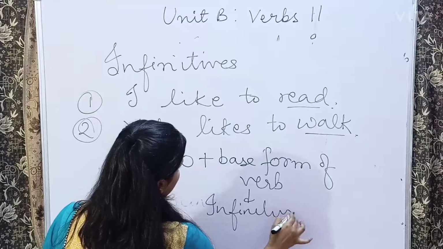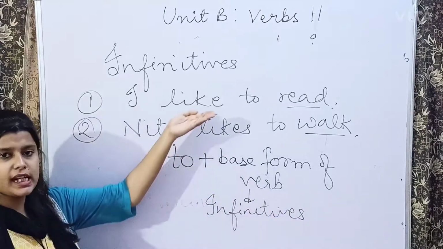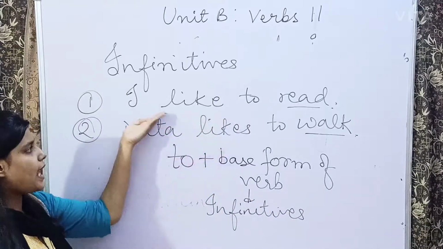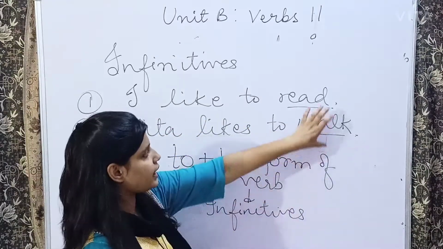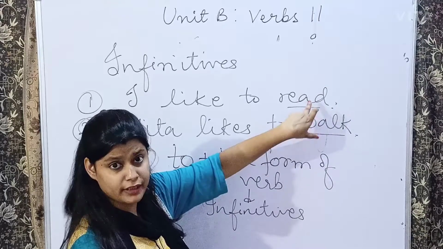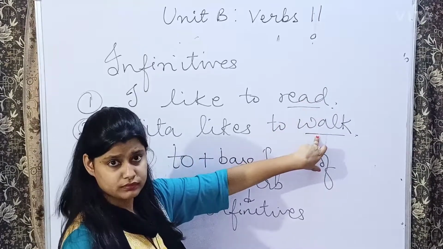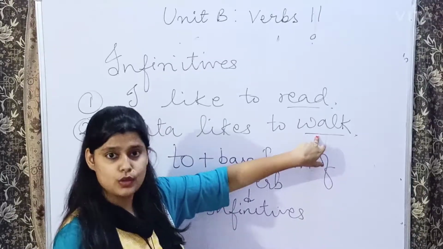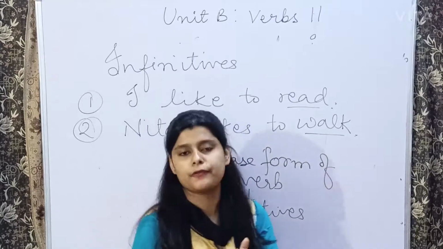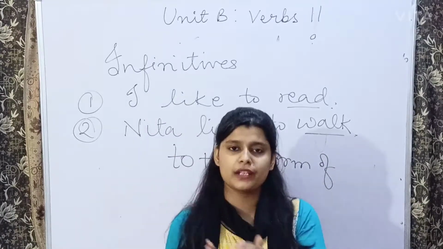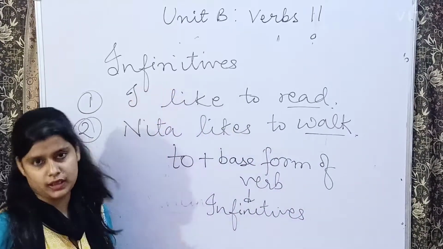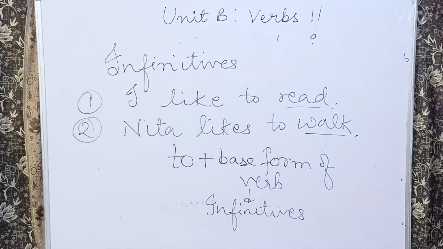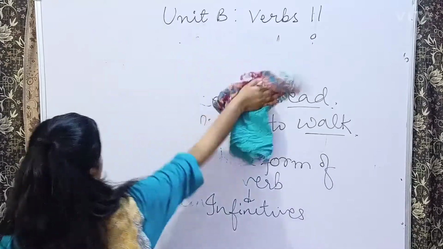इस टाइप के जो sentences होते हैं वो क्या होते हैं हमारे infinitives. जैसे I like to read and Neeta likes to walk. तो इसमें ये हम देख सकते हैं कि हमने verb का first form लिया है, read, walk, sing, dance. So whenever we take the first form of a verb which is being followed by to, that forms your infinitives. Okay, and the last one is your participles.